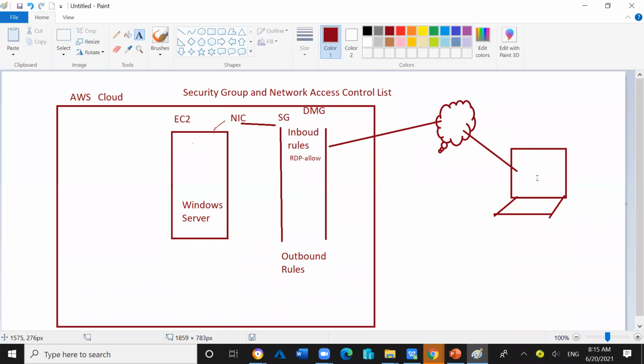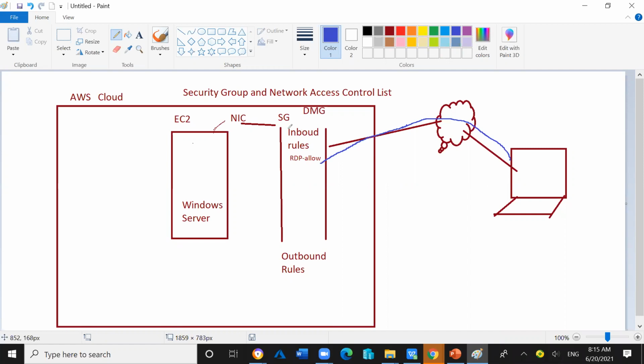Okay. So if the traffic is coming from the outside, if we are trying to connect from my laptop to this EC2 instance for getting the remote access of the Windows server, then it will hit the security group first.